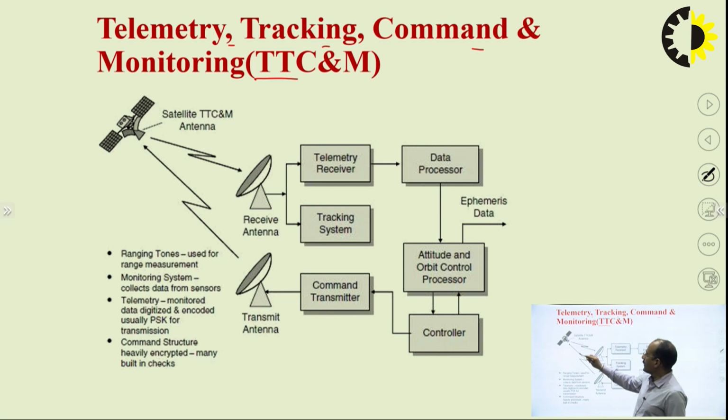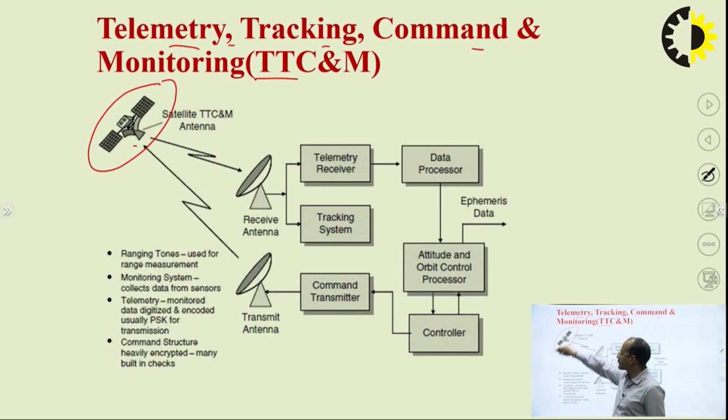There are 4 words. First one is telemetry. What is telemetry? As I told you, telemetry means tele plus metering, means measurement at long distances. This satellite has various sensors. Those sensors may be power sensors, flow sensors, temperature sensors, or pressure sensors.